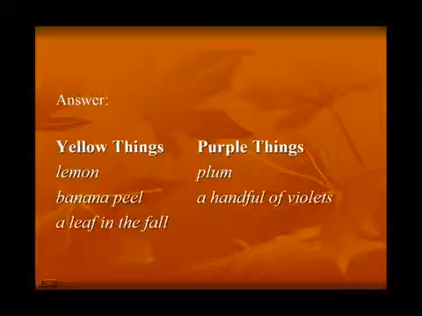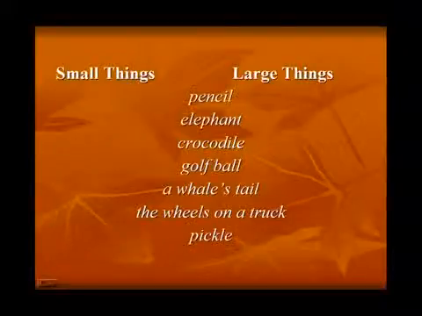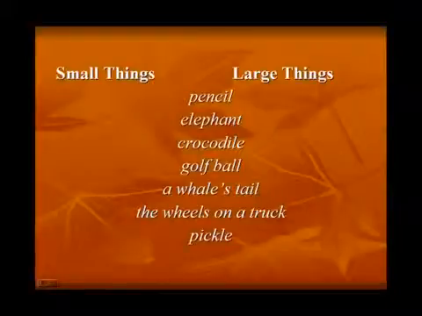A leaf in the fall. Of course, Americans say fall usually, not autumn, but the words are the same. Purple things. Plum. A handful of violets. Now look at the list and tell me which are small things and which are large things.